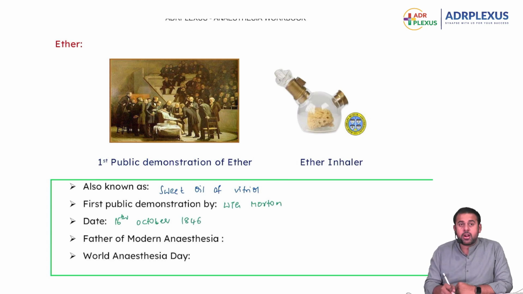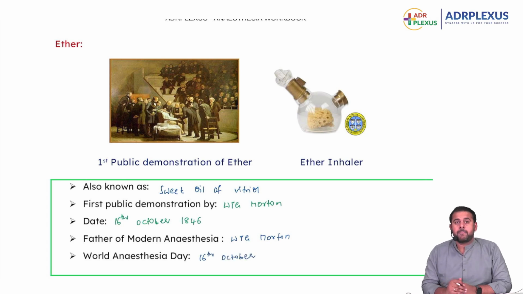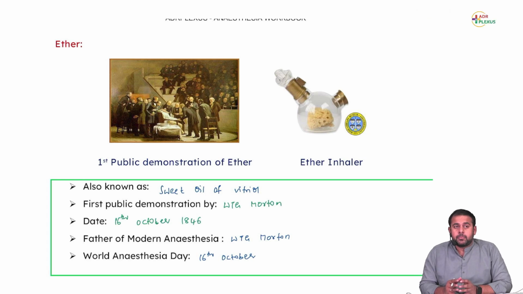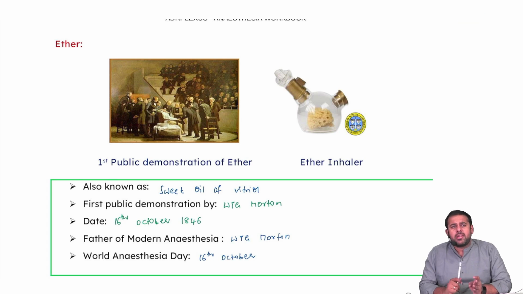The father of modern anesthesia is W.T.G. Morton. World Anesthesia Day is celebrated on 16th October. This is about ether. This might be asked as an image based question, like what is this, the first public demonstration of ether, and the important points are W.T.G. Morton and 16th October.